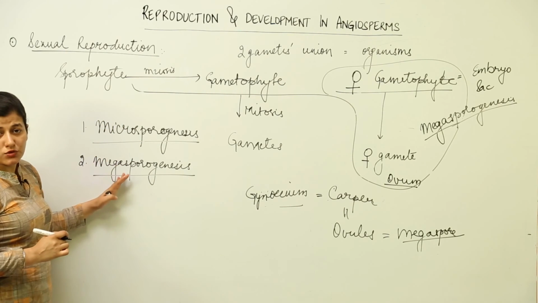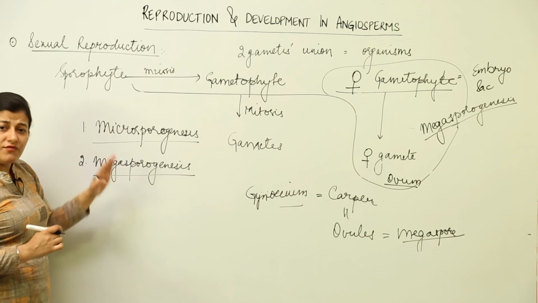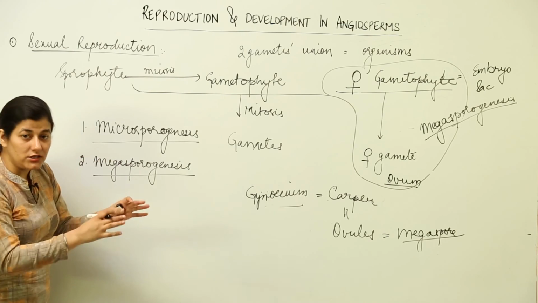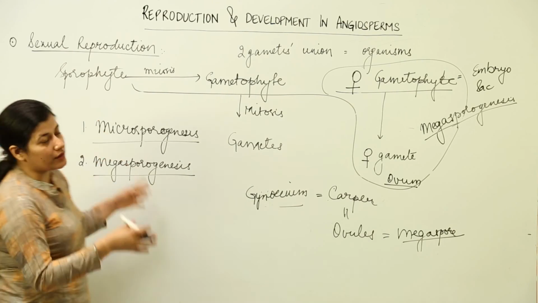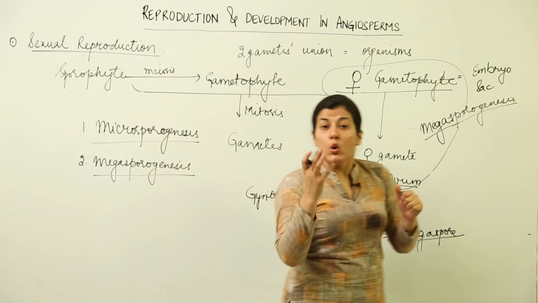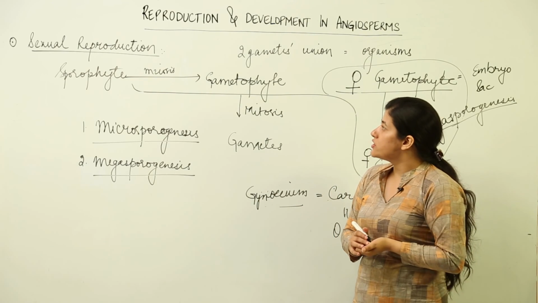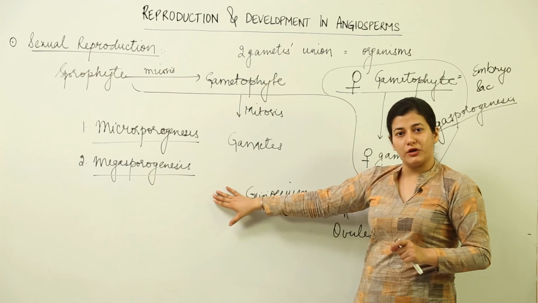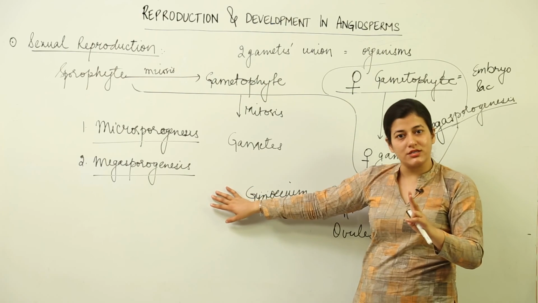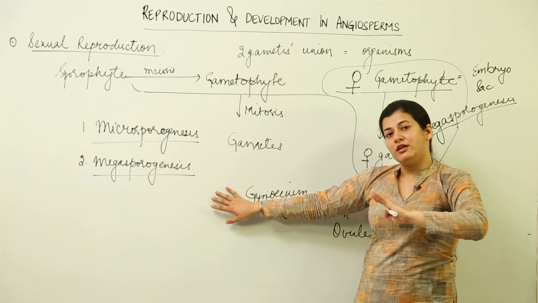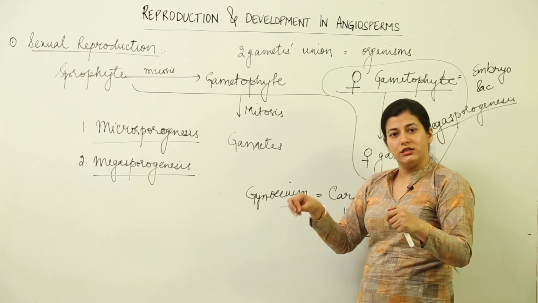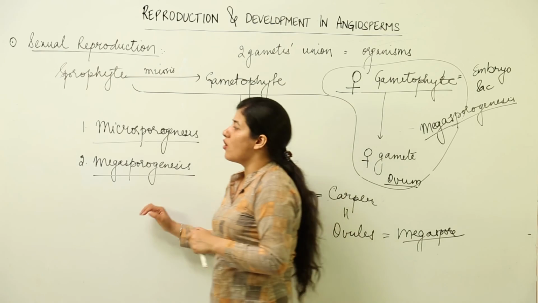Both the gametes would be formed within the male and female gametophyte respectively, and that would be occurring on the sporophyte of the plant within the flower. So this is all about the introduction to sexual reproduction in terms of two processes which are taking place differently at different places, within the anther and the carpel, that is the ovule of the flower.